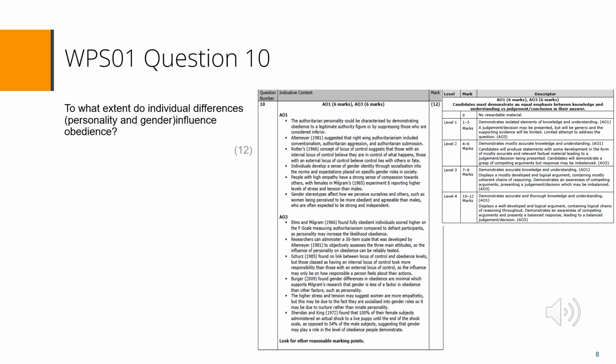The better answers were able to show their knowledge and understanding, going beyond just naming personality theories, but saying how they increased or decreased obedience. They were also able to show their knowledge and understanding of how gender affects obedience, rather than just saying one gender is more obedient. The AO3 in the better answers was able to develop their arguments and offer some judgment about how personality or gender affects obedience. They went beyond just giving supporting or opposing evidence with little or no judgment.